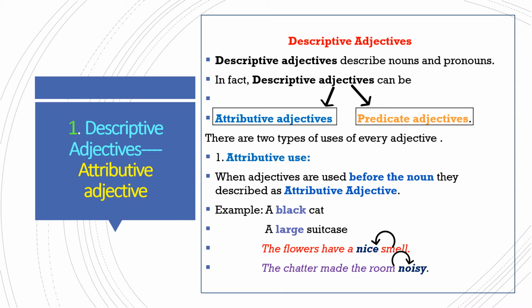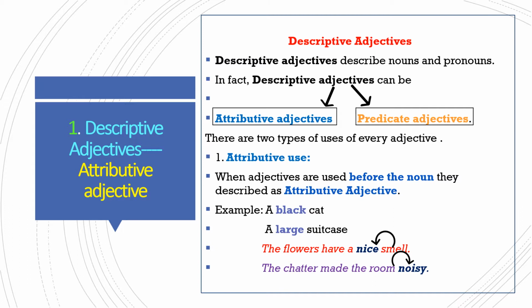Example, a black cat. Cat is the noun. Here black is the color of the cat, so it is placed before a noun. A large suitcase. Suitcase is a noun. Here large is the adjective placed before a noun. Here black and large form the attributive adjectives.